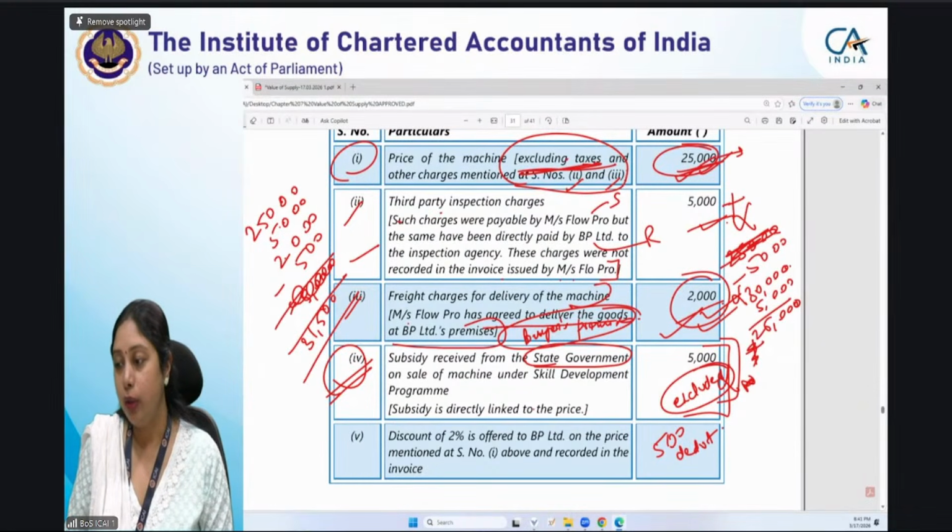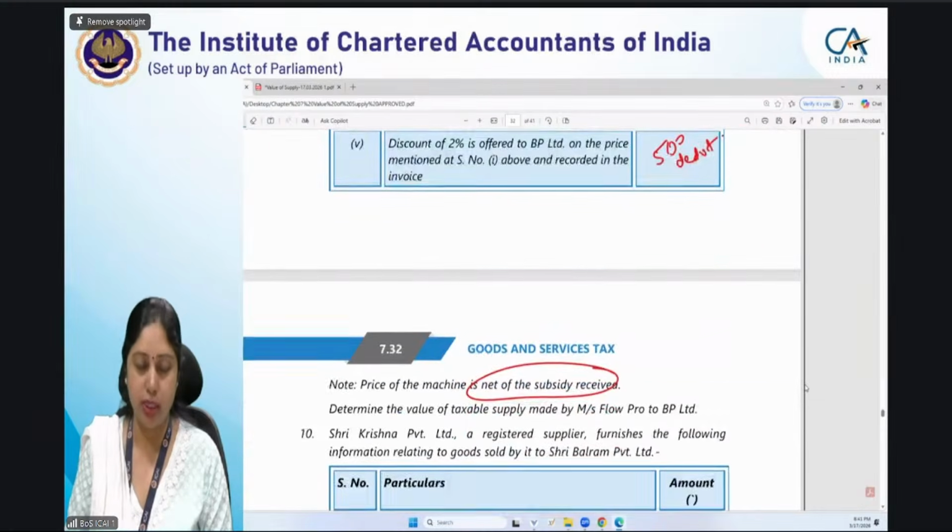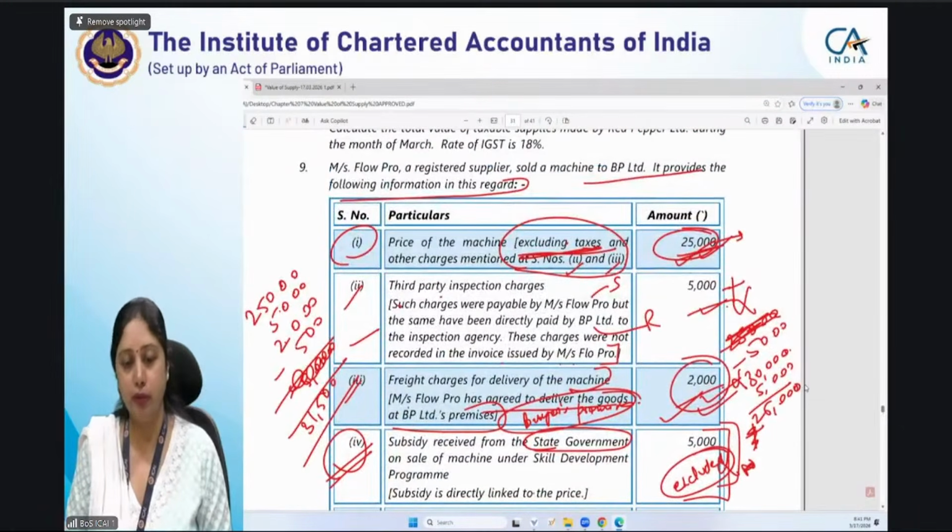Yes, and on that value, GST will be computed. So GST rate has been given here. No, GST rate has not been given. We just have to compute the value. Anybody has any doubt till here?